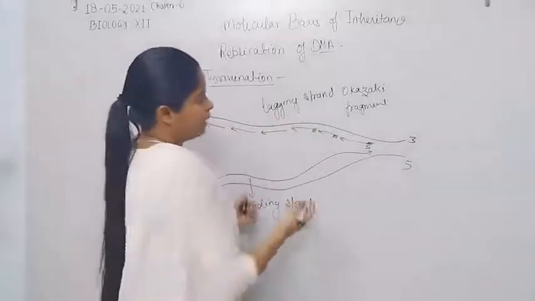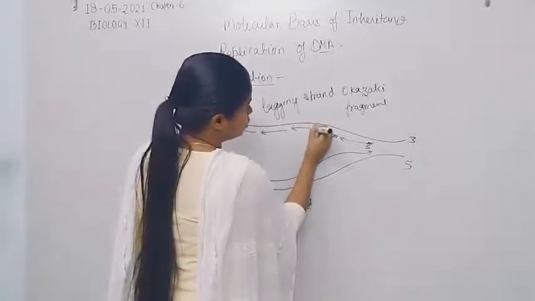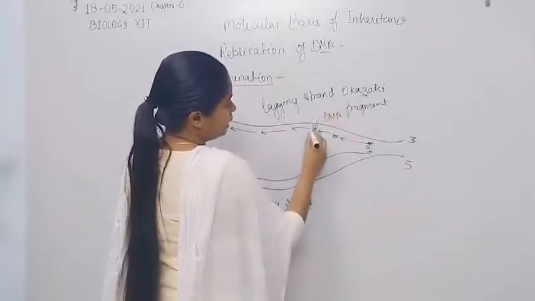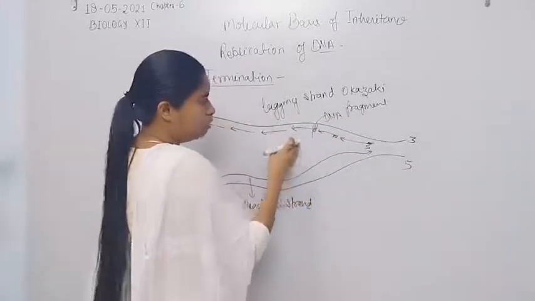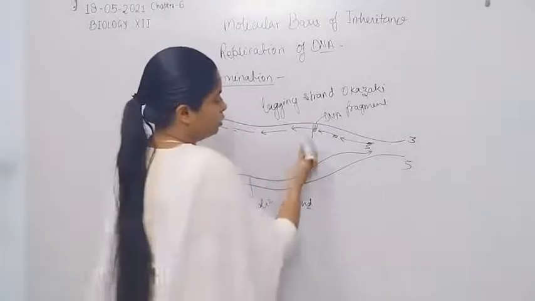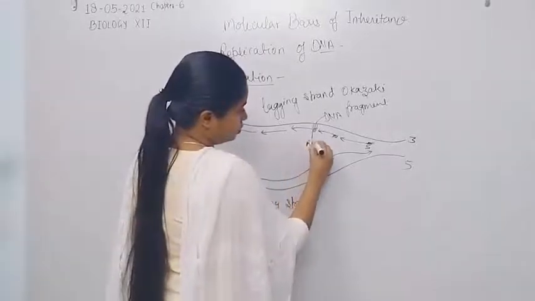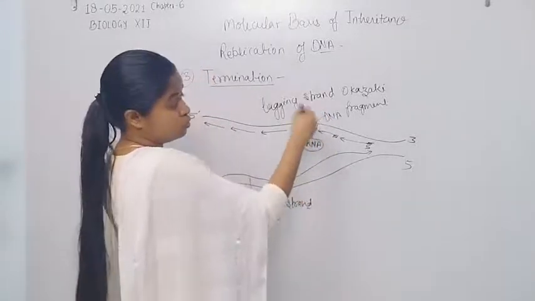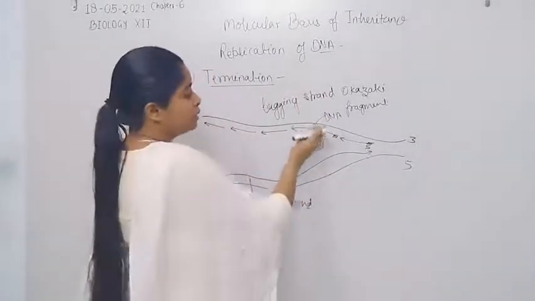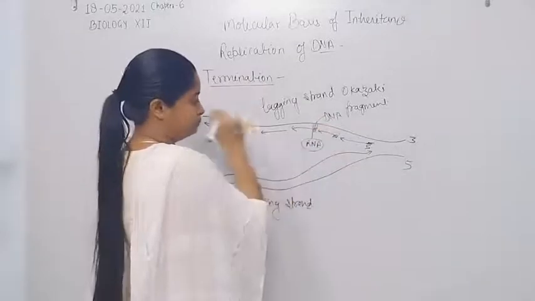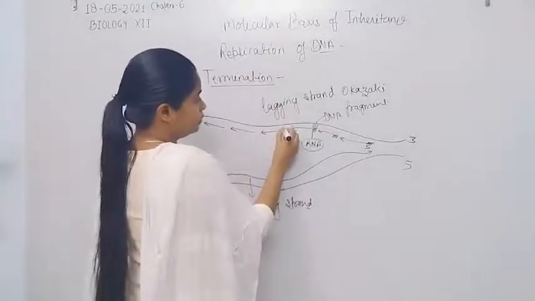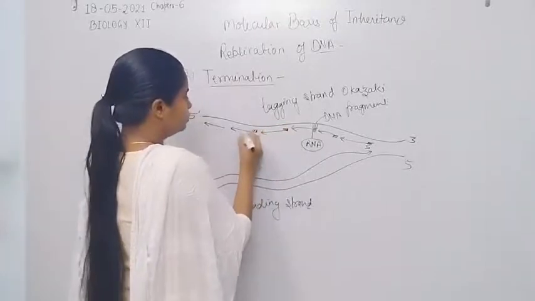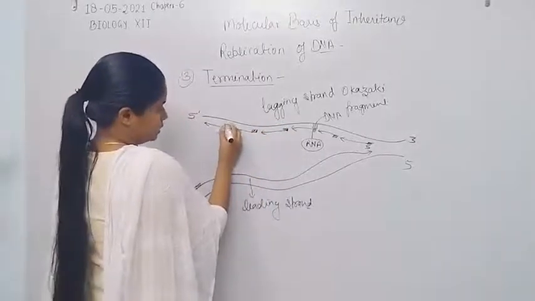And the RNA primer is simply a hybrid structure of DNA and an oligonucleotide of RNA, where the DNA binds with the RNA. The number of RNA primers will be equal to the number of fragments.